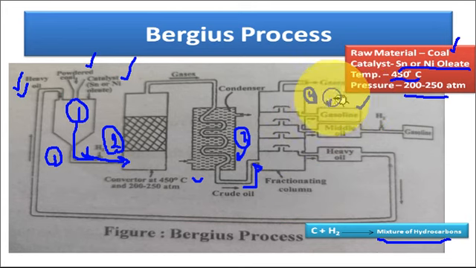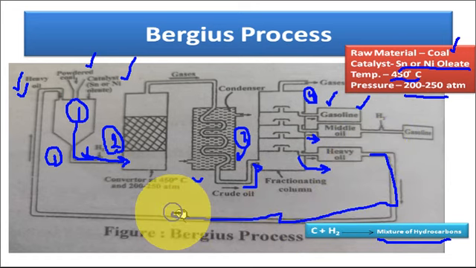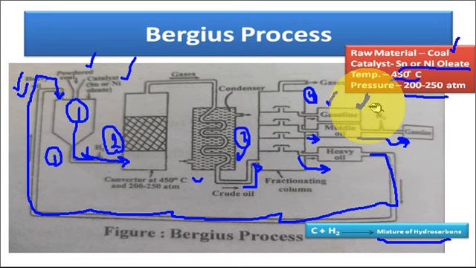First is the lighter fraction, that is gasoline. Second fraction is the comparatively heavier fraction, that is called middle oil, and third one is the heavier fraction, heavier hydrocarbons mixture, that is the heavy oil. So this heavy oil may be reused for making another coal slurry. Okay, and the middle oil is cracked to gasoline, and first is the gasoline which we may directly use as a petrol.